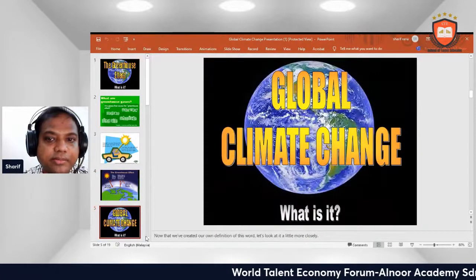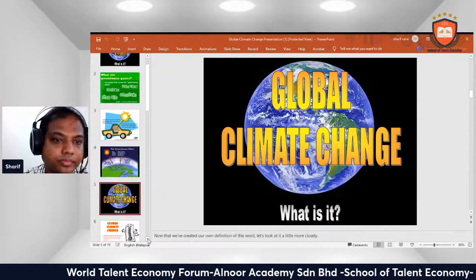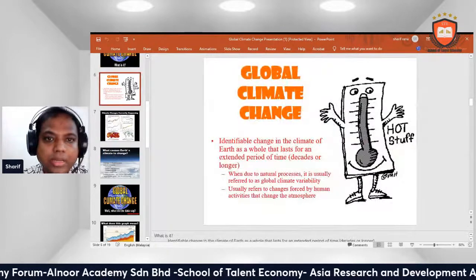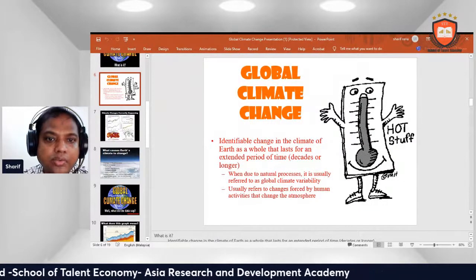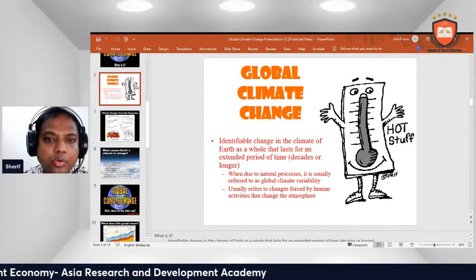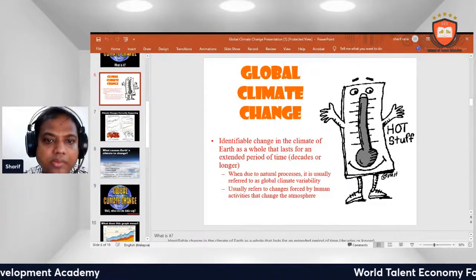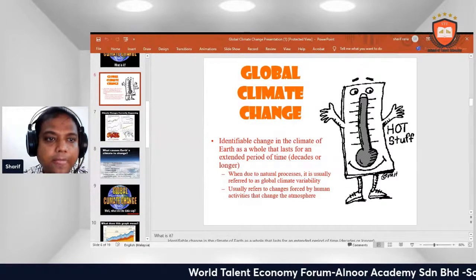Climate change. What is it? Global climate change identifies change in the climate of the Earth as a whole that lasts for an extended period of time. When due to a natural process, it is usually referred to as global climate variation; change forced by human activities that change the atmosphere is usually referred to as climate change.